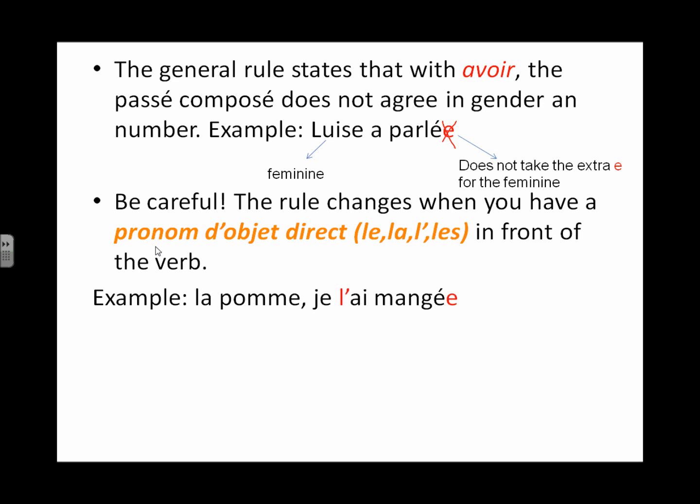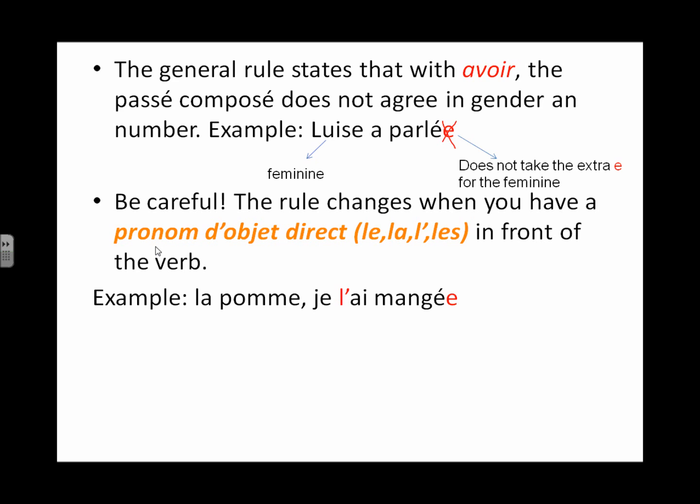La pomme, which means the apple, je l'ai mangée. See what happens here. La pomme is the object, je is me. All of a sudden, not to repeat pomme, I put the pronom d'objet direct. L'ai mangée. I have eaten it. That L apostrophe is "it". It's just that in French, that's where you place it.